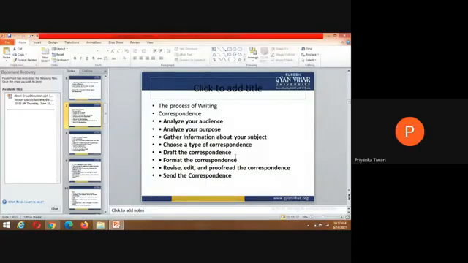Good. So, students, we need to understand about the draft, format, the correspondence, revision, editing, proofreading, and sending the correspondence. The correspondence is very, very important before sending to someone.